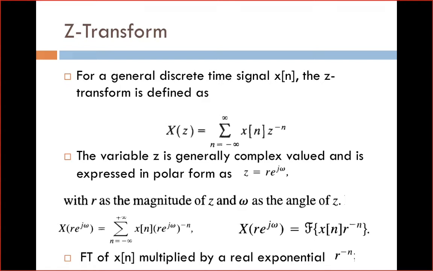For a general discrete time signal x of n, the Z transform is defined as X of z is equal to summation n is equal to minus infinity to plus infinity x of n into z power minus n. So this is the formula to find out the Z transform of a given discrete time sequence.